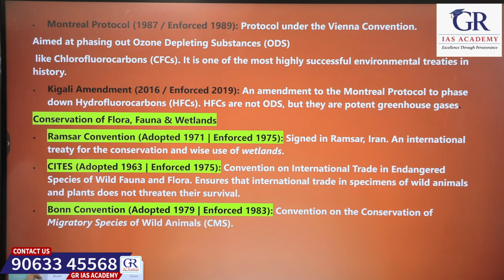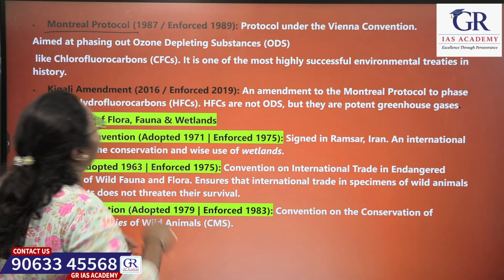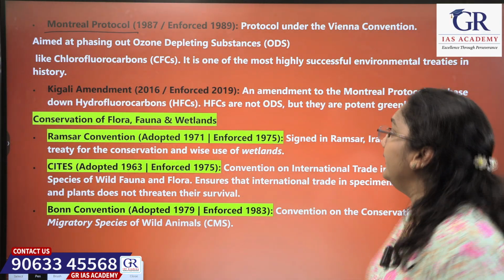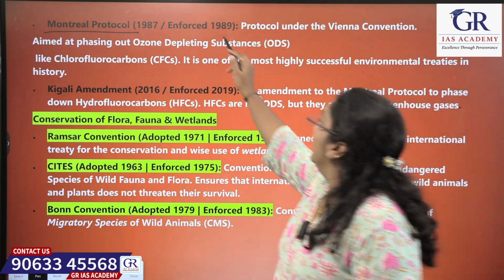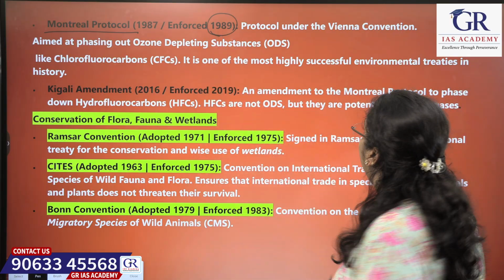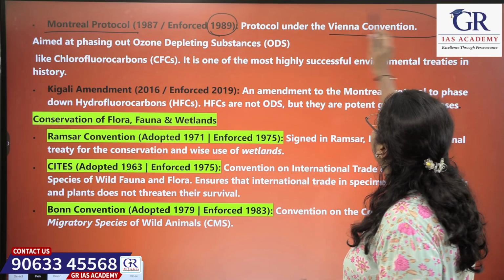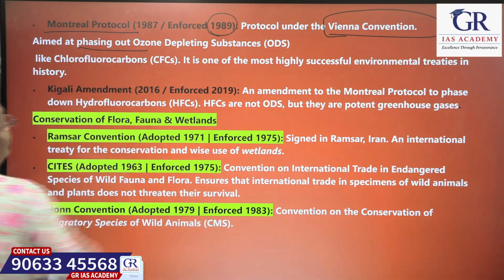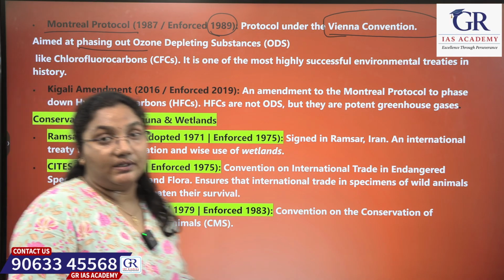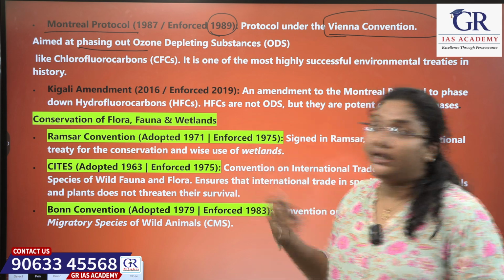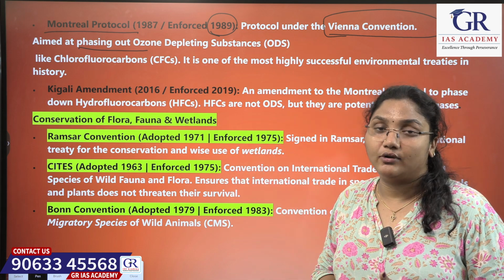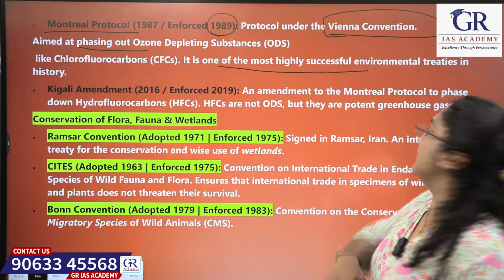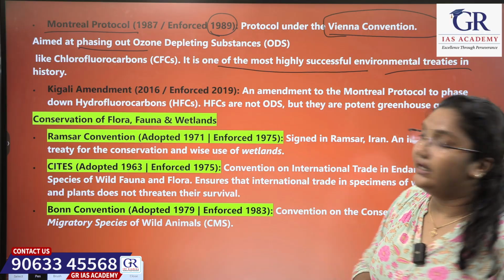Okay, next. Coming to the next topic, the Montreal Protocol, 1987. The Montreal Protocol was adopted in the year 1987 and came into force in 1989. What is it? This protocol is under the Vienna Convention, aimed at phasing out ozone depleting substances like chlorofluorocarbons and all. It is one of the most highly successful environmental treaties in history.